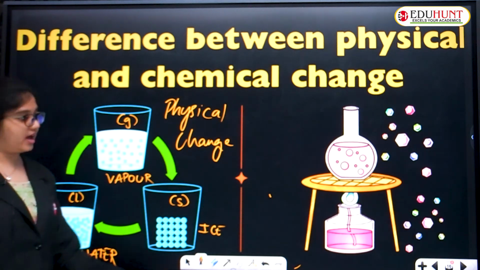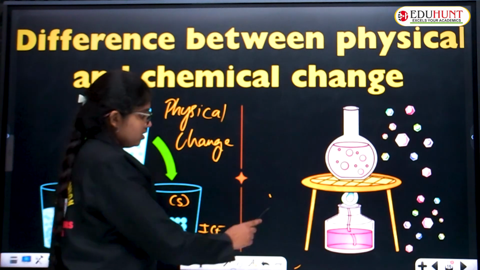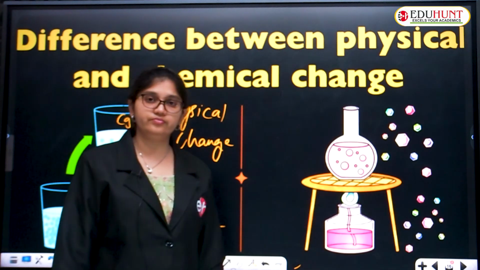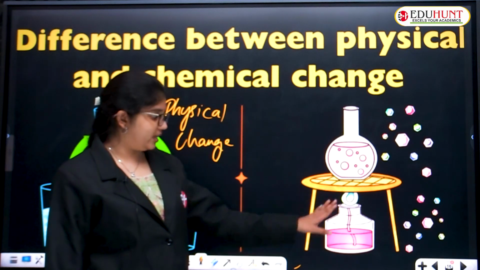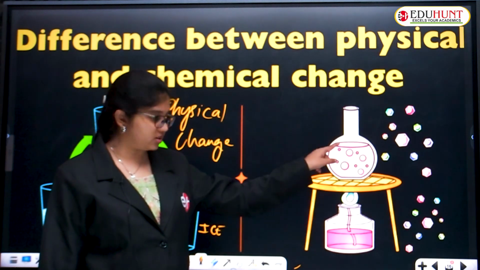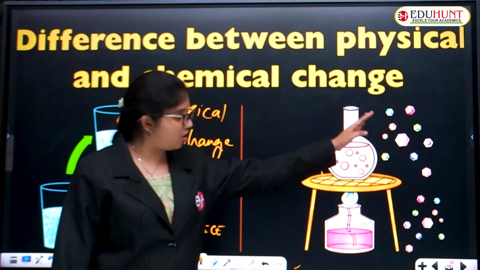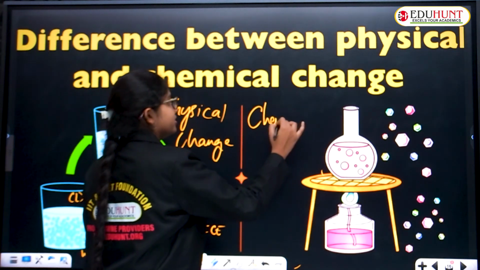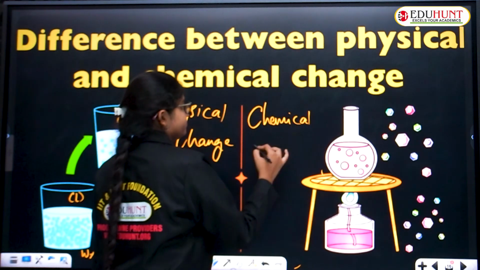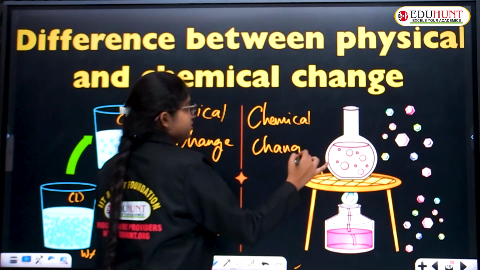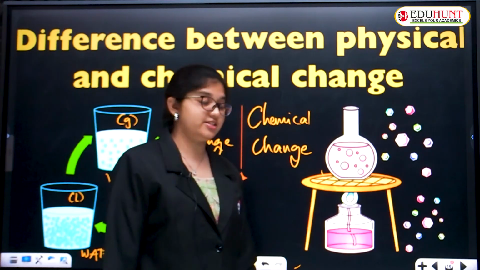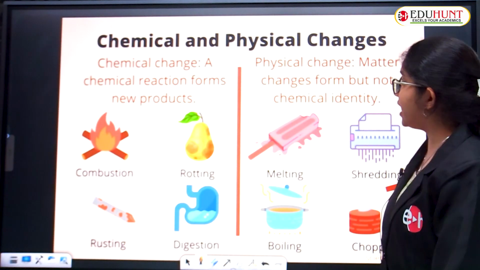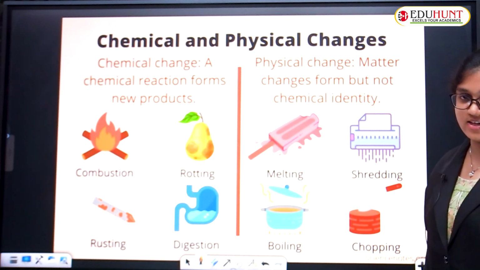Very good. Now what about that, children? This is an example of a chemical change. Why? When it is heated up, what happens? New substances are formed, right? Yes, that is an example of a chemical change. Very good. So we'll see what's inside the particular slide. We have some other examples. We'll see what they are.